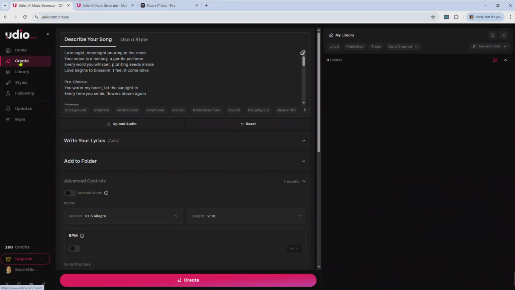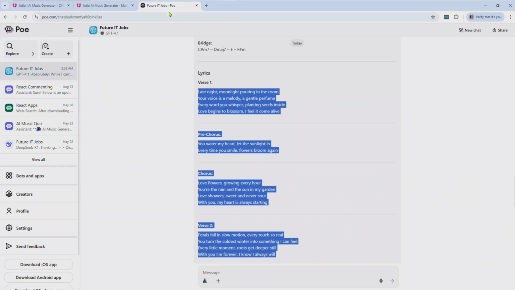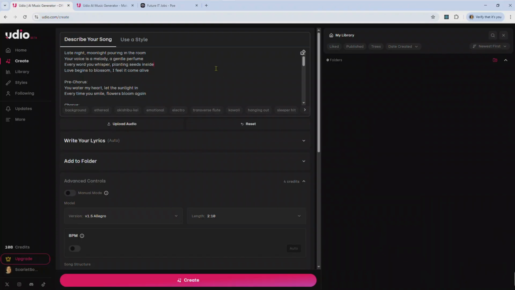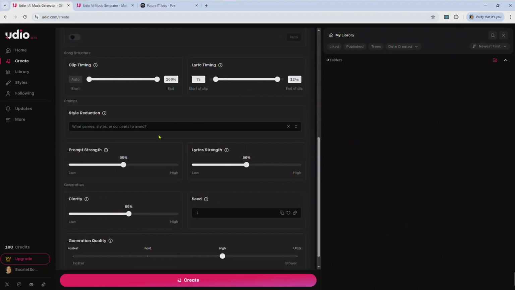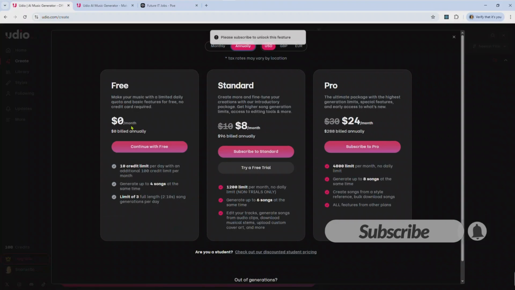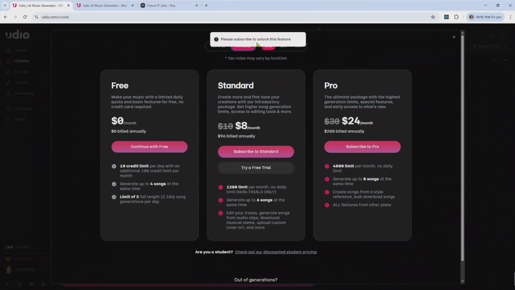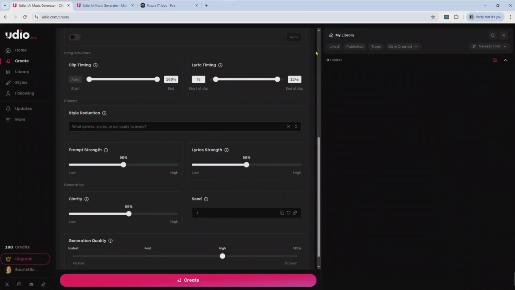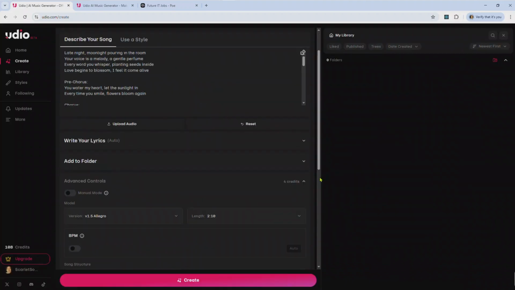Just like you can see, the create is being highlighted here, and I've pasted my lyrics here. I used ChatGPT to generate these lyrics, R&B lyrics, and I pasted them here. This is not like Suno. Here, if you are not on the paid version, you don't get access to some stuff. You can't get access to the style of music you want. You get it when you tap on it. They are going to tell you that you need to subscribe before you can unlock this feature. It means when you paste these lyrics here, it's going to generate its own type of music for you.